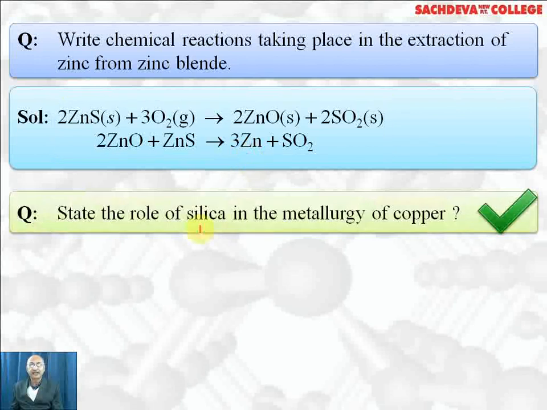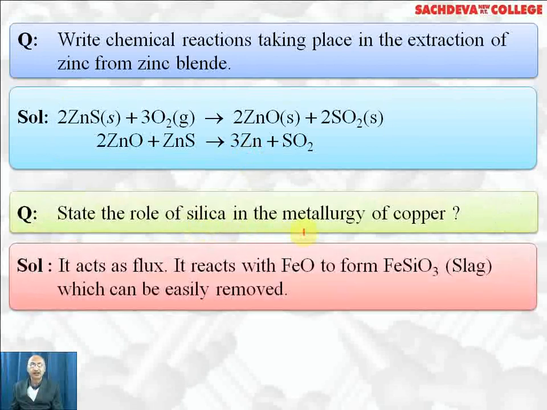State the role of silica in the metallurgy of copper. If iron is extracted from copper pyrites, then FeO is the impurity and SiO2 acts as flux. Because the impurity is basic in nature, an acidic flux, that is SiO2, will be used, which will react with the basic impurity FeO to form iron silicate as slag, which can be easily removed.